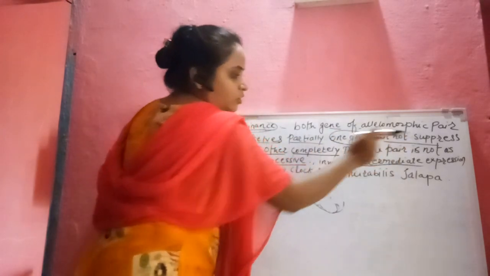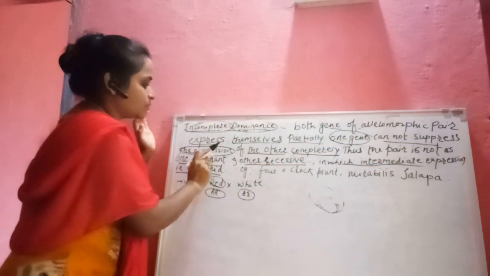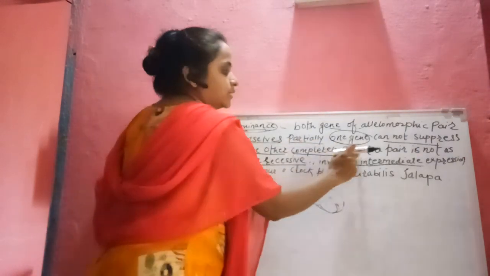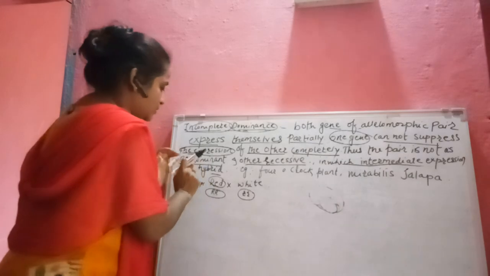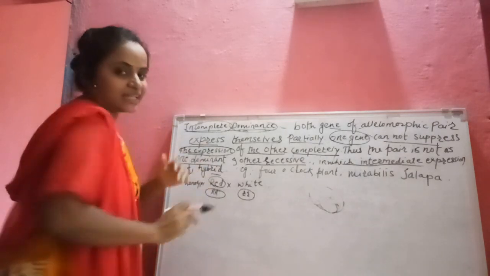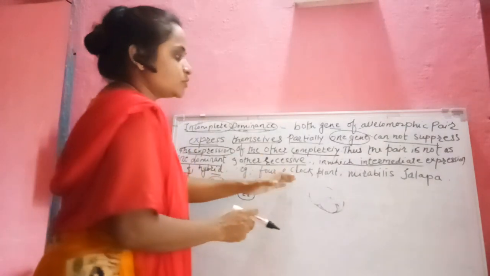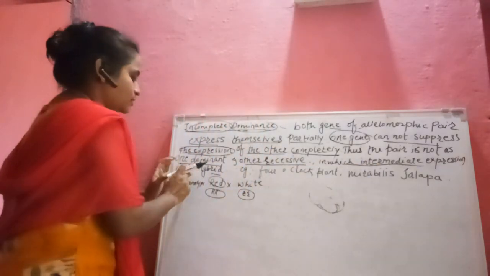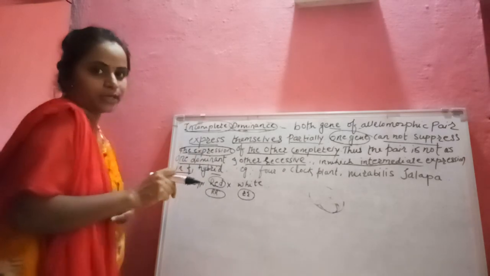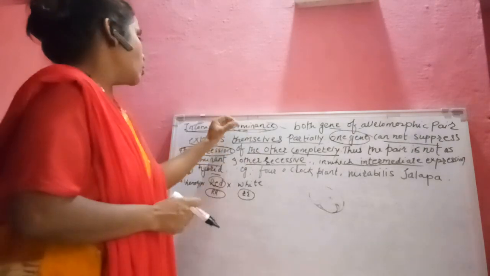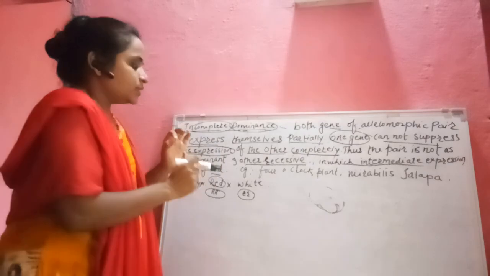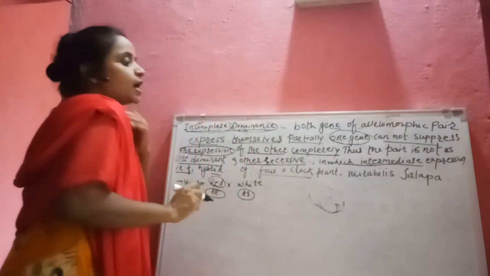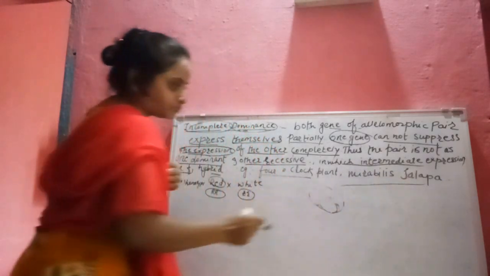One gene cannot suppress the expression of the other completely, so the pair is not one dominant and the other recessive. An intermediate expression is seen in the F1 hybrid. The famous example of incomplete dominance is the four o'clock plant, called Mirabilis jalapa.